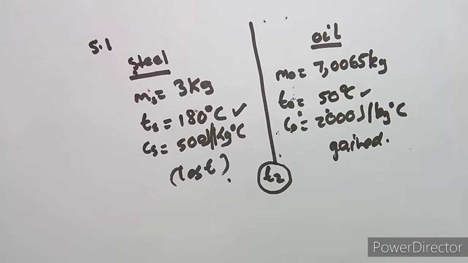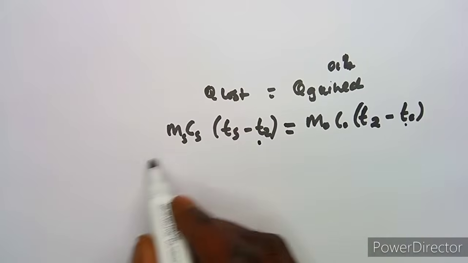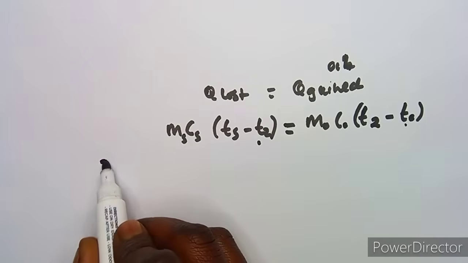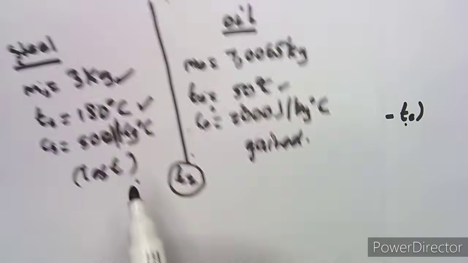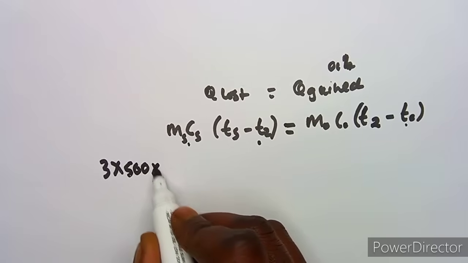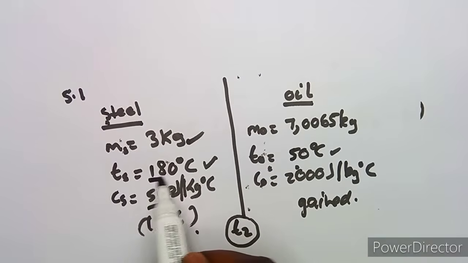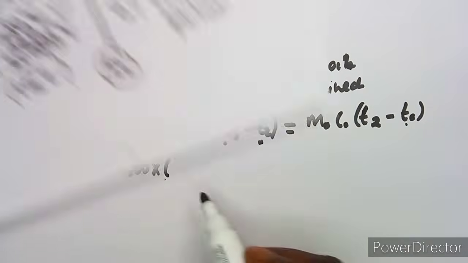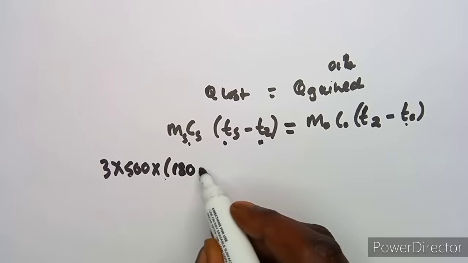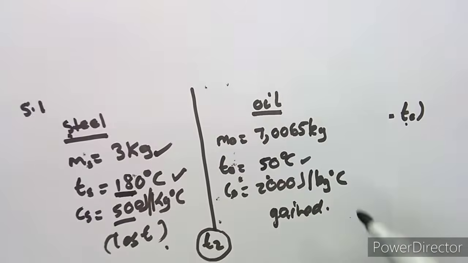So let's substitute, guys. Mass of steel, just substitute here, since we want to calculate T2. So we've got the mass of steel, which is 3, times the specific heat capacity, which is 500, times the bracket TS minus T2. So TS, that is for steel, which is 180 degrees Celsius, minus T2, which is equivalent to the mass of oil.